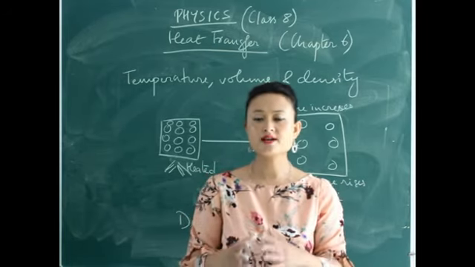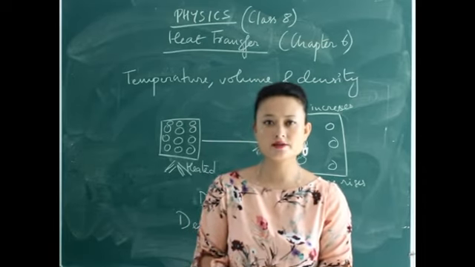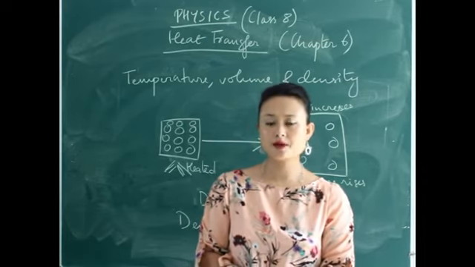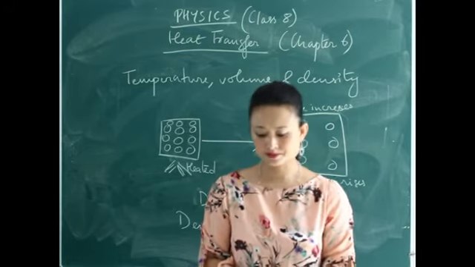That means the water starts expanding. This unusual characteristic of water is called anomalous expansion of water or anomalous behavior of water.